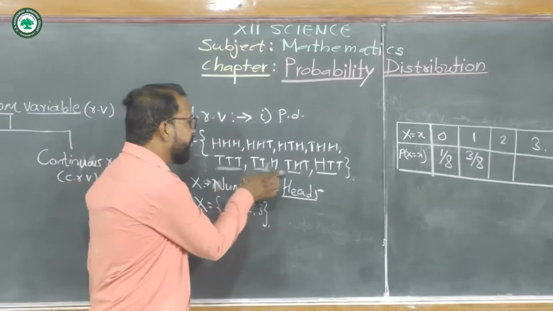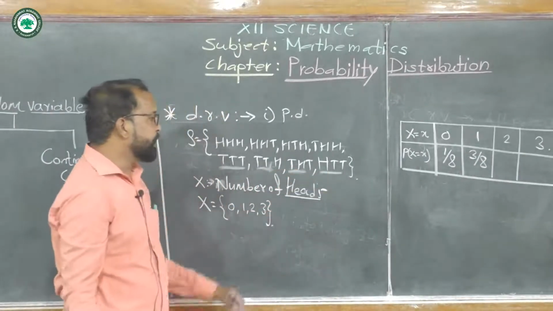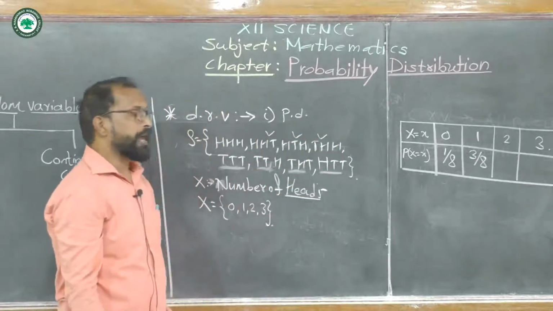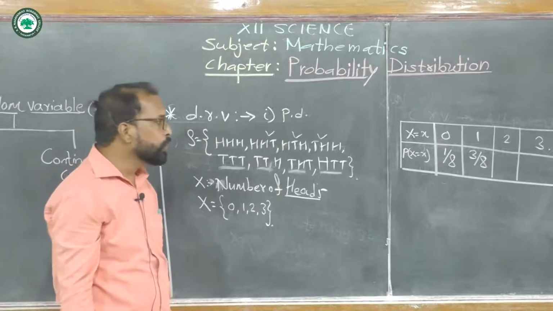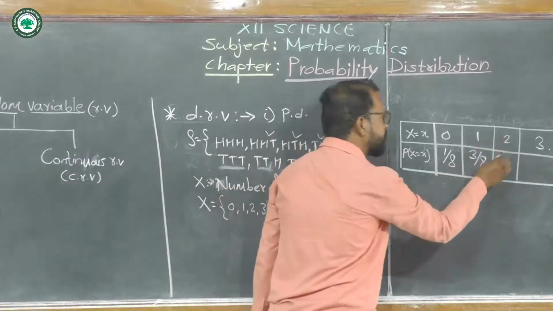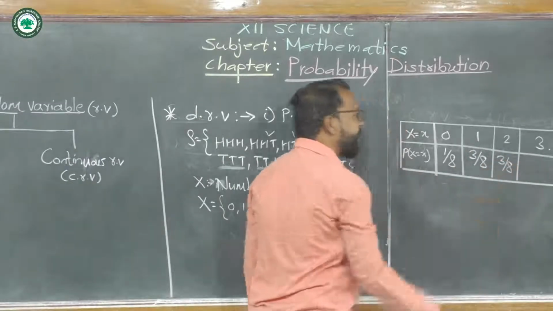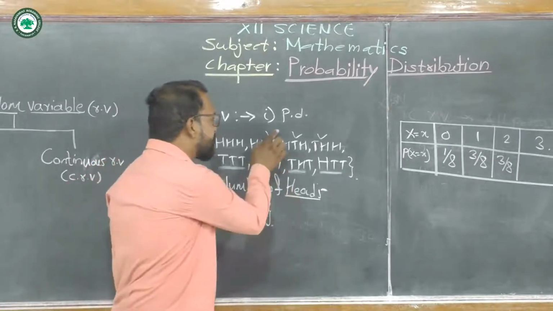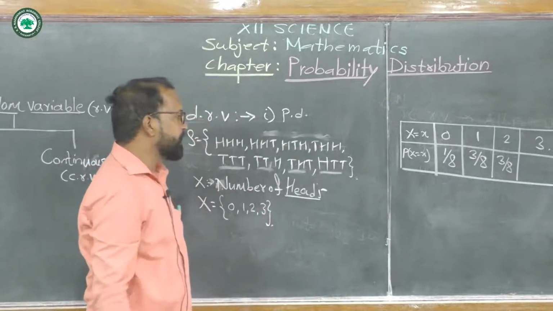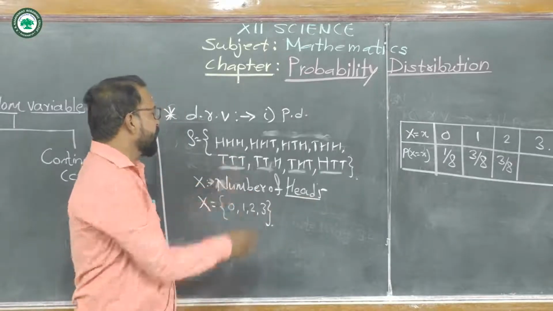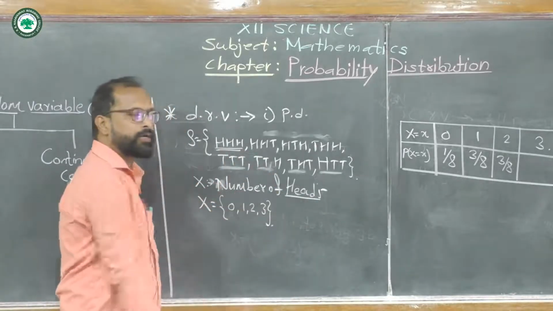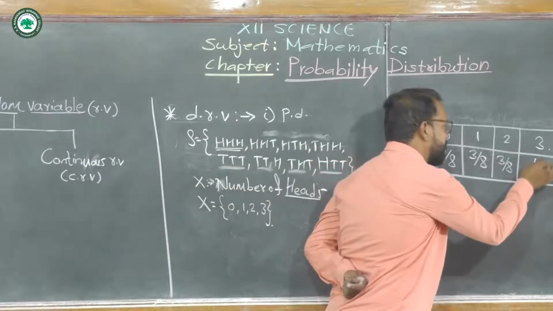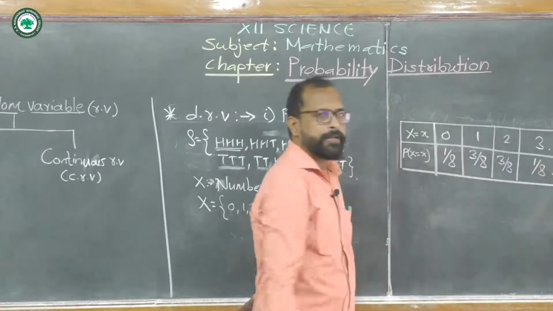Similarly, there are 3 elements containing 2 heads, that is the random variable taking the value 2, so the probability is 3 by 8. Lastly, the random variable taking the value 3, containing 3 heads, has only one element, so its probability is 1 by 8.